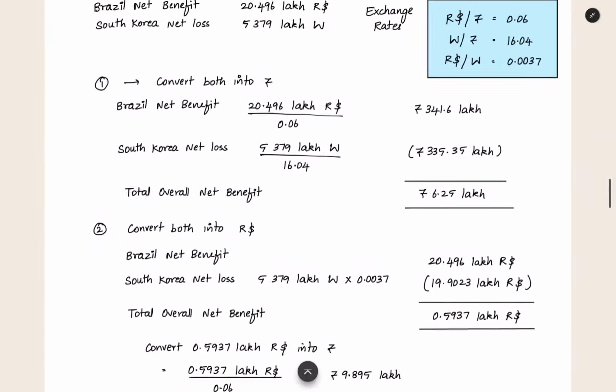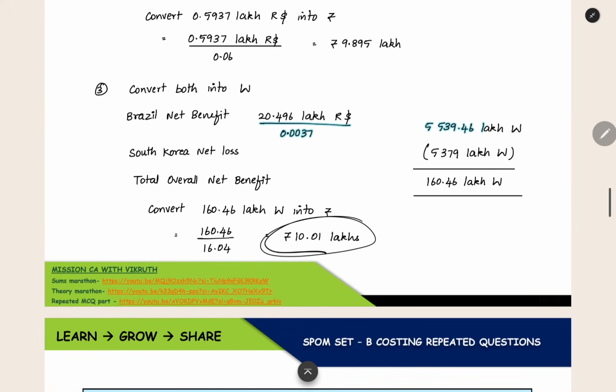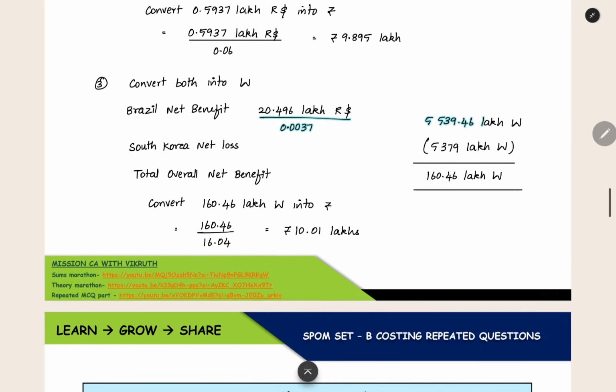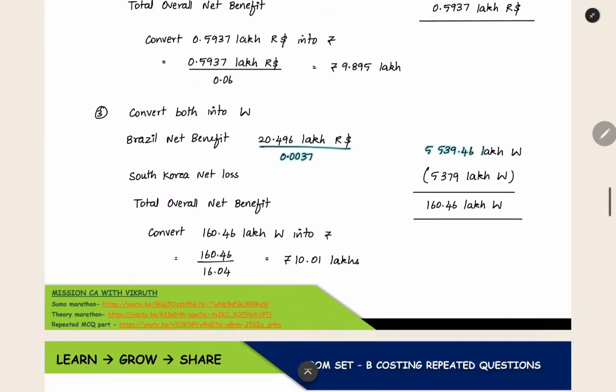So directly when you are converting into rupees, you are getting only 6 lakhs. So you have to convert into all the three options and then see. When you are converting into all the three options, 10.01 lakhs is the answer. As per my knowledge, you have to choose 10.01 lakhs only when it is coming in the answer. Because 9.895 lakhs is also there, but it will not be selected because it is not the most beneficial option.